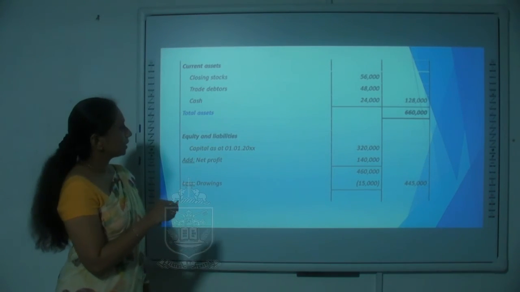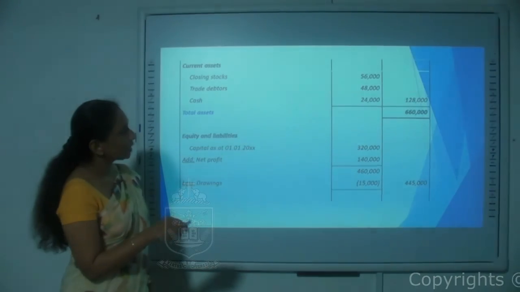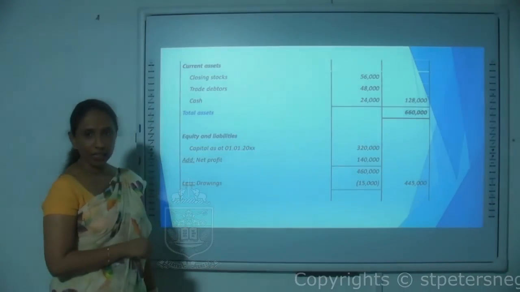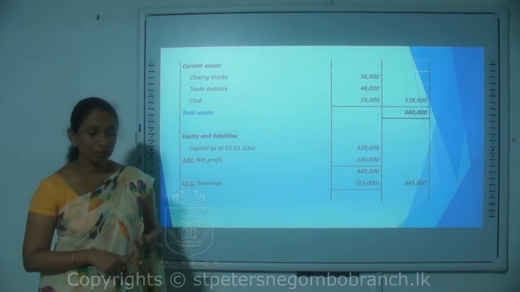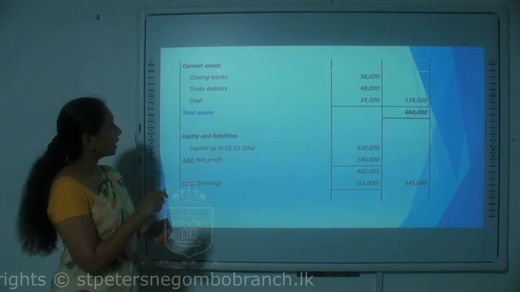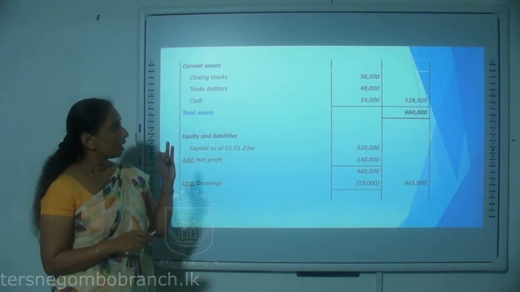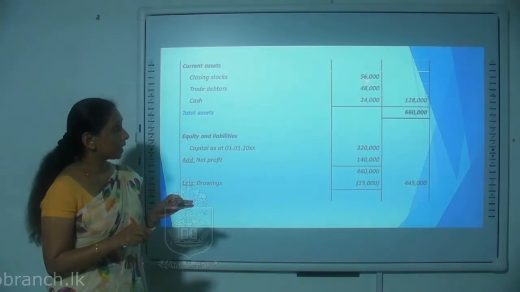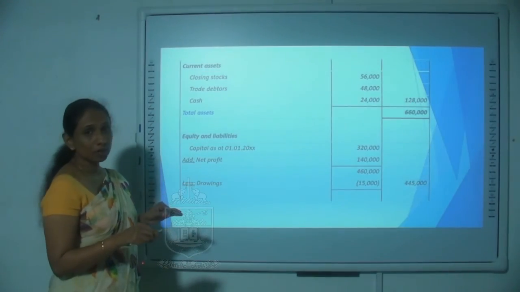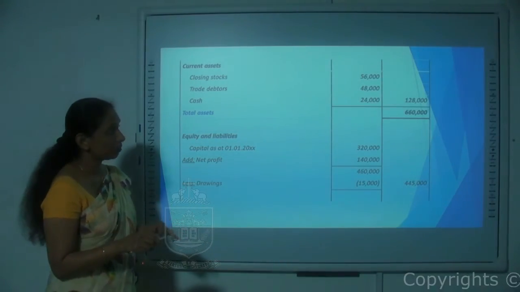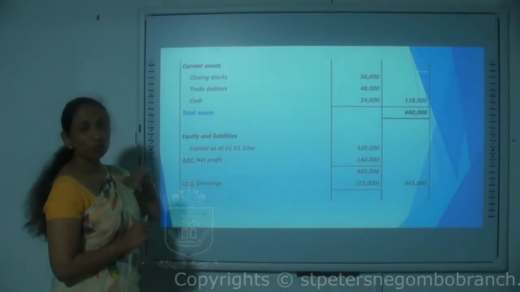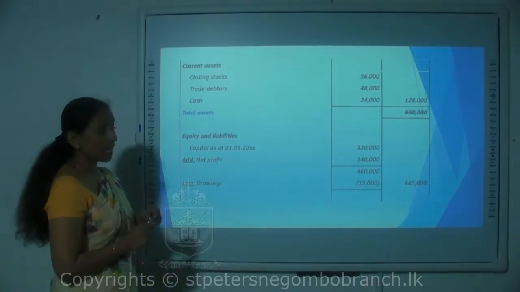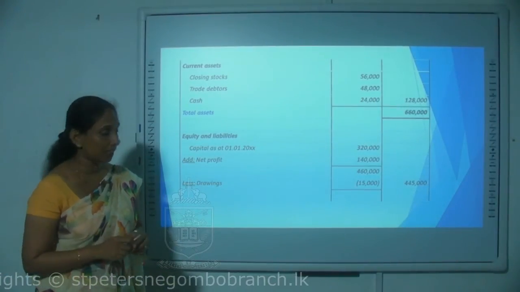Then the current assets are added up, it comes to 128,000. The non-current assets, the long-term investments, and the current assets, all three items have been added up again and come to the total assets value, which is 660,000. So that is the total asset value of the business as at 31st December of that particular year.